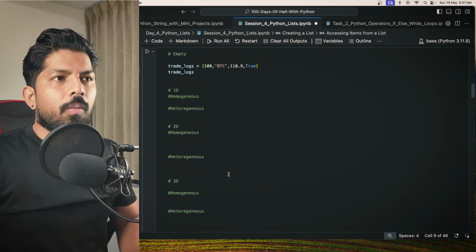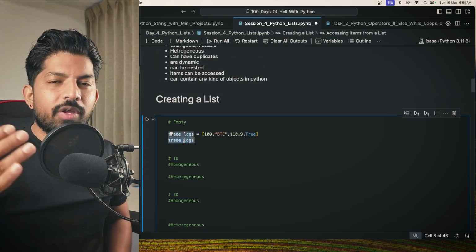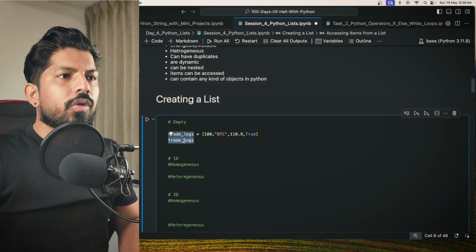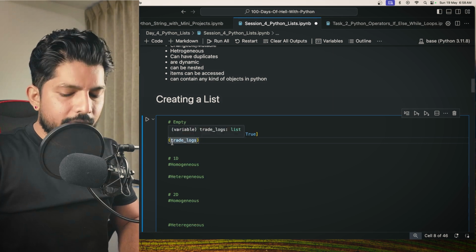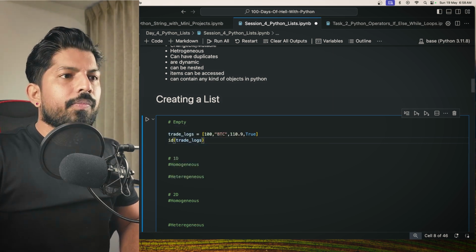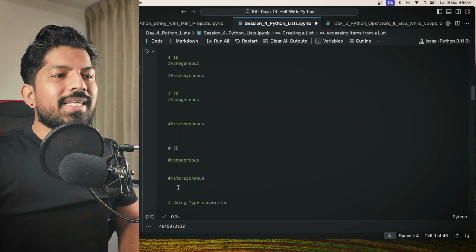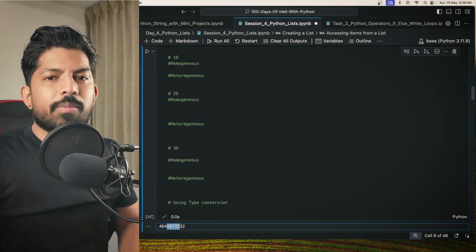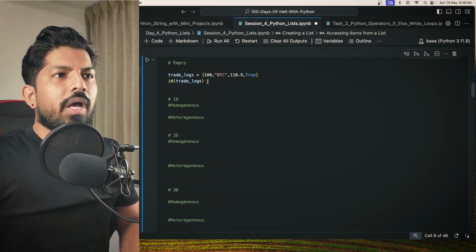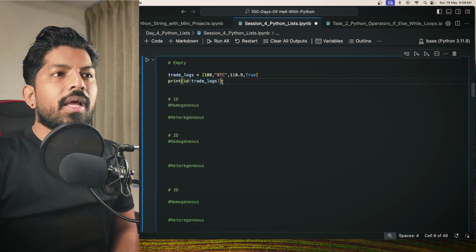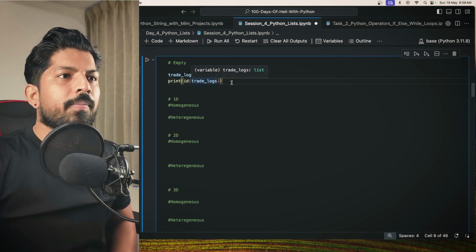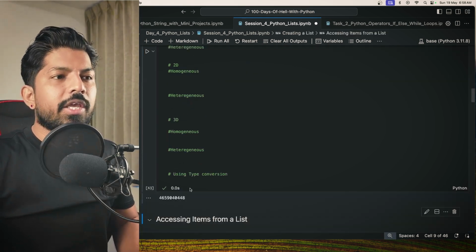But what I'm trying to say here is that when we want to check the address, what we can do is just use the function id, right? So when you apply id here and hit enter, you will see that you have the address. This is a memory address. So I will print this. First I am printing the memory address of the whole list. When I hit shift enter, it gives me the address.